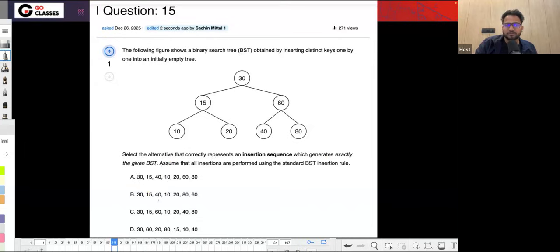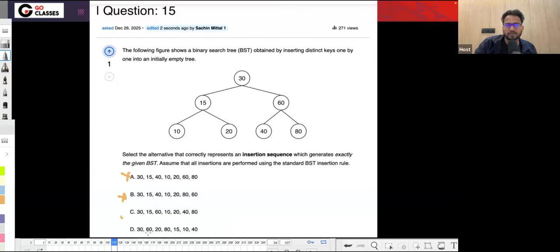So 30 must be the first. That's obvious. After 30, there must be either 15 or 60. Okay, that's fine. And then let's just go one by one. After 15, can it be 40? No, right? If you are inserting 40, then it will produce something like this. So obviously, this is wrong. After 15, can you insert 60? Yes, so that's fine. Then 10, 20, 40, 80.